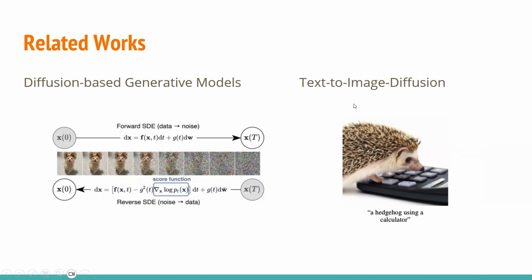And the second related work is the text to image diffusion model. These models have achieved top tier performance. They integrate advanced techniques such as combining UNet denoisers with textual embeddings from CLIP to understand and convert text descriptions into corresponding images. GLIDE is noted as a prime example of such a model, which not only generates images from text but also allows for image editing. Here, in the image, we are giving the input as a hedgehog using a calculator, and the image produced is a hedgehog using a calculator. It is pretty accurate, as you can see.